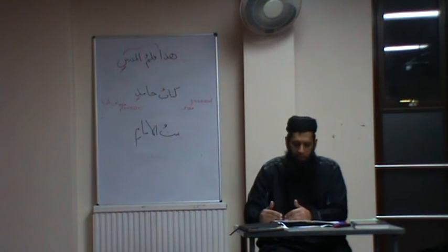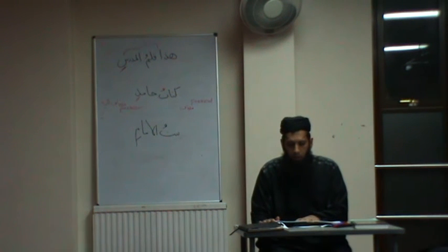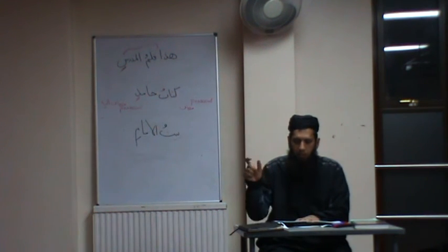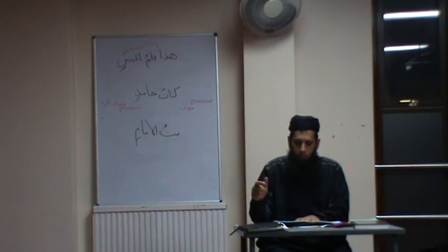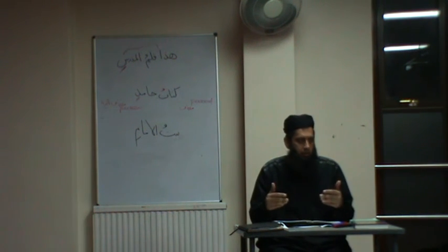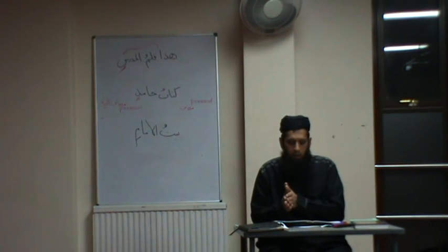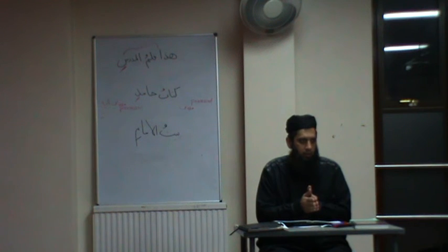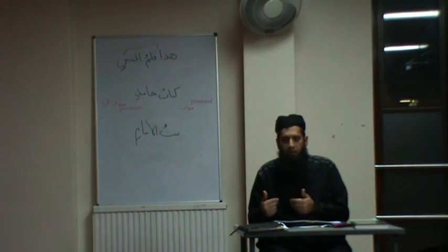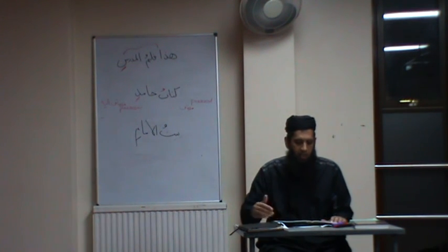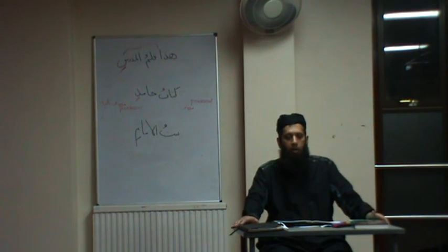Now if you go over these examples, that means you've understood the rule. They're giving you one example, kitabun and Muhammad. So now, annex the first part to the second part, but in the possessive case. Kitab means a book, Muhammad means the name of a person. But if I say to you, kitabu Muhammadin, now it means Muhammad's book. So complete the rest of it, and then we'll continue after the break.